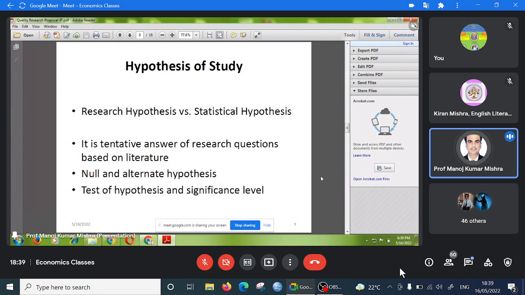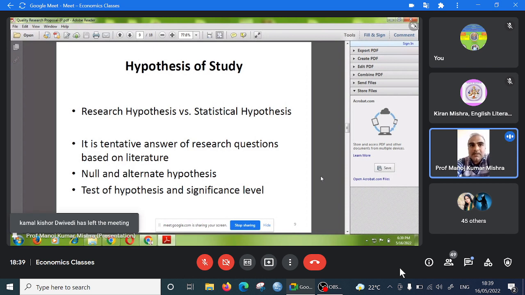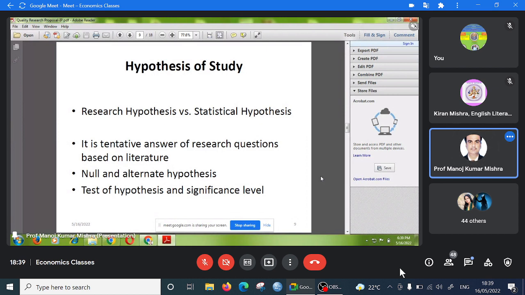But generally it is said that it is based on the literature. The knowledge you have till now concerning this topic, the previous literature you have read, is the basis of the tentative answer.